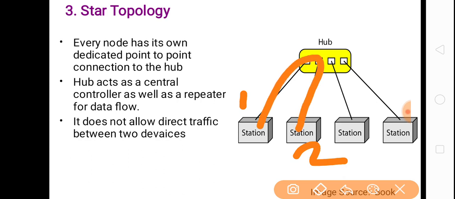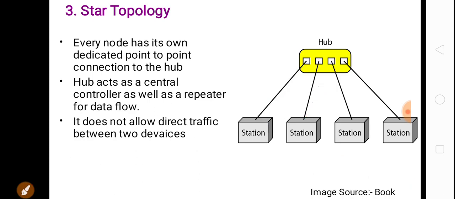Instead, the data will be sent to the hub. Then the hub will check the destination address and the data will be sent to station 2. So it does not allow direct traffic between two devices. Instead the data is sent first to the hub, and then the hub sends the data to the destination device.